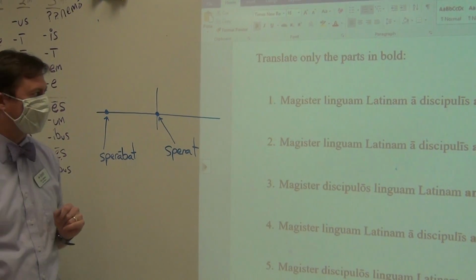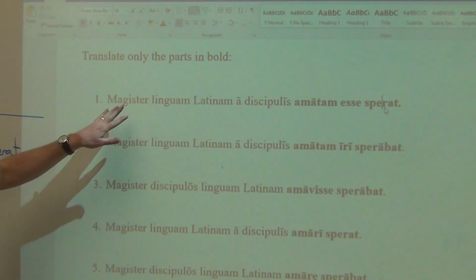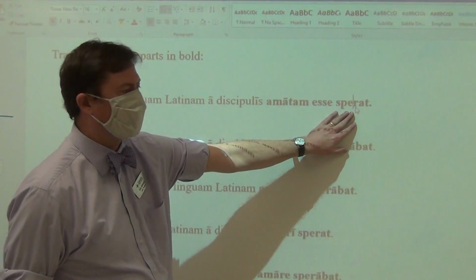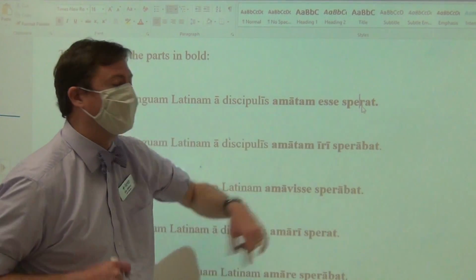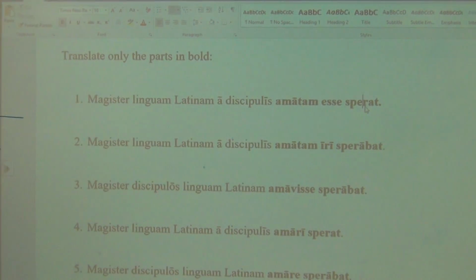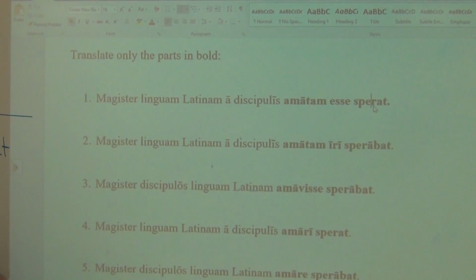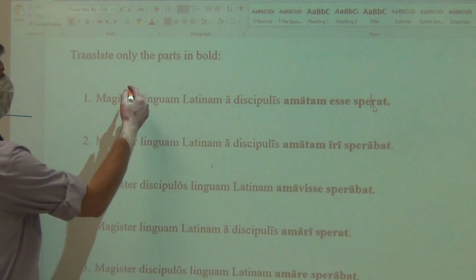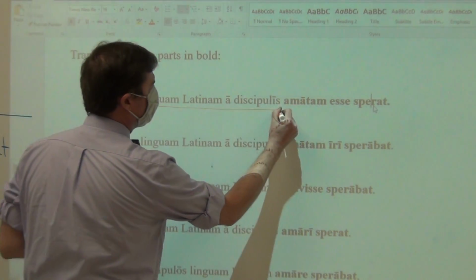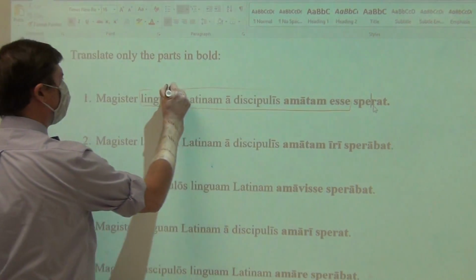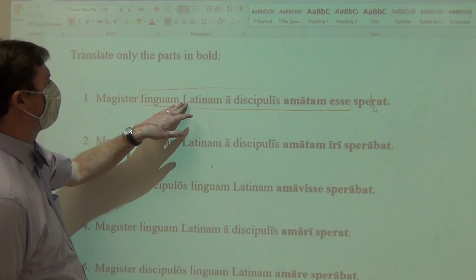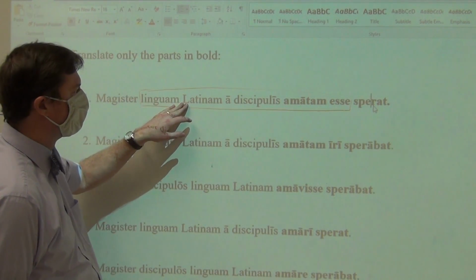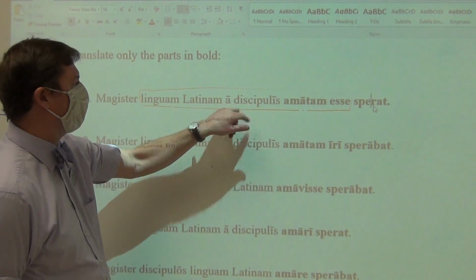So let's take a look at the first sentence, in which it says, the teacher sperat, hopes, is hoping, does hope, that, and your indirect statement is going to be the part from linguam latinam right there. So magister sperat, it stands on its own. That is the indirect statement. With an accusative subject, linguam latinam, the Latin language, amatam esse, by the students.